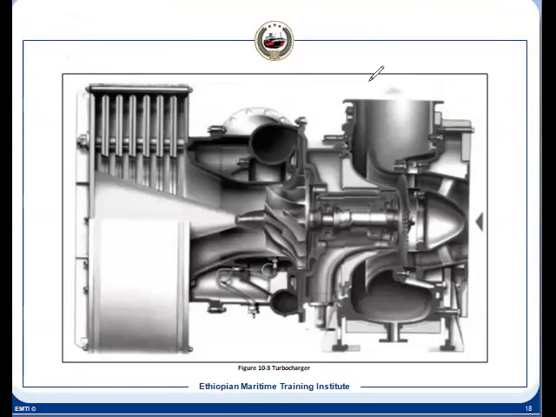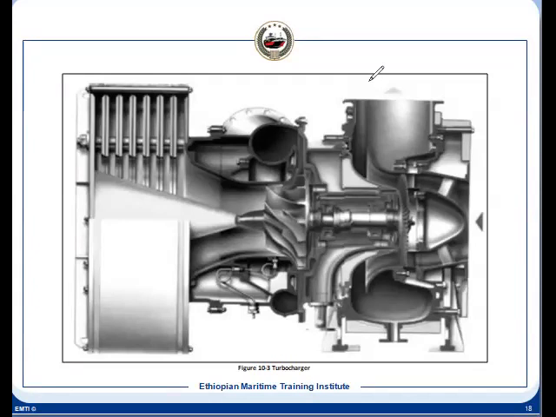This is a centrifugal compressor, so you'll have a volute casing. The turbocharger shaft has to be supported by bearings. This bearing should be radial as well as axial, because the turbocharger shaft should be restricted from axial movement.